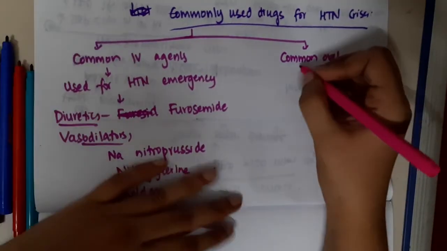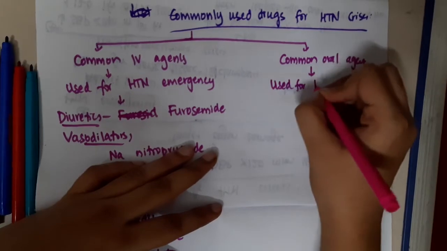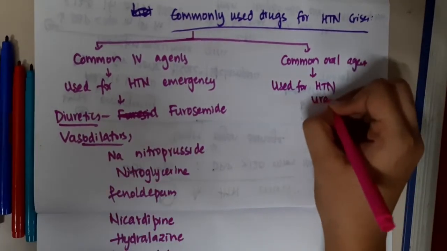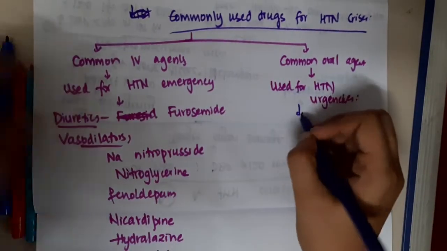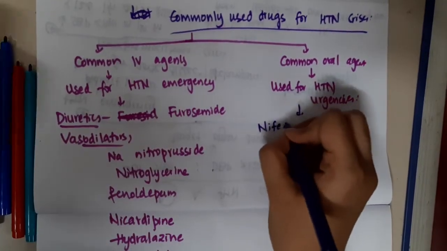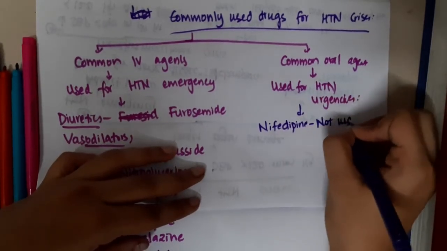Now, the common oral agents are mainly used for hypertensive urgencies. These include nifedipine, but nifedipine is not used now.